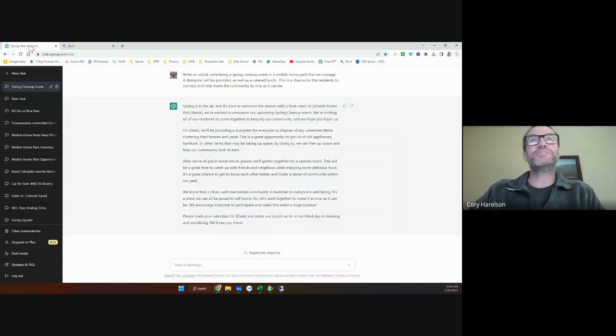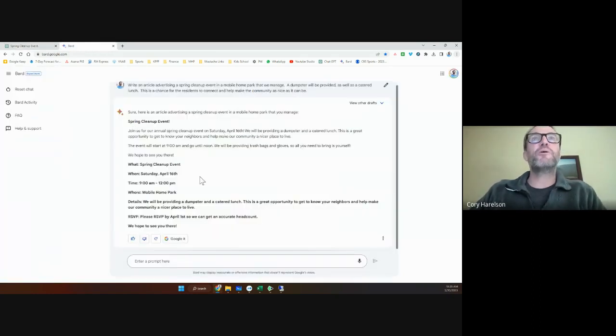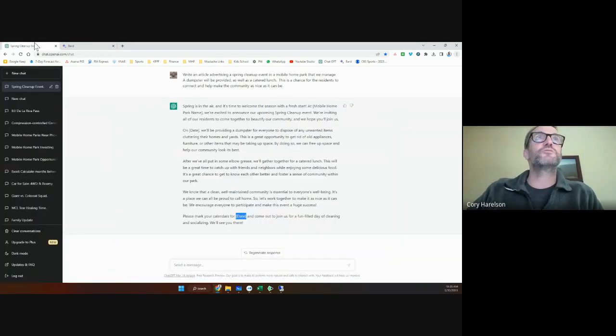Whereas ChatGPT is adding in more just kind of flavor to make it a nice article. They're leaving blanks for you to fill in the dates and things like that. I kind of like that better. So I think both of these are good options. I would sort of edge towards ChatGPT on this one as far as getting a nice letter or newsletter article to sound really neat.